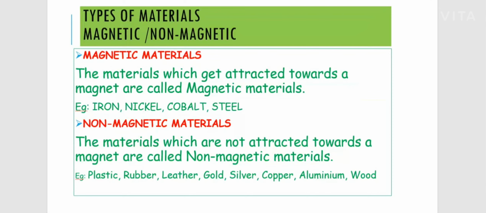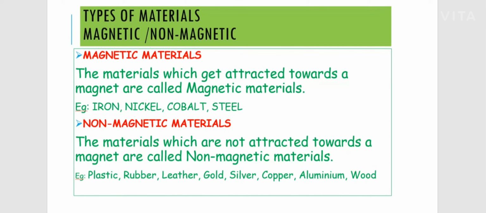In the next slide, the types of materials are classified into two types, magnetic and non-magnetic. Magnetic materials we have just discussed. All materials do not have the magnetic property. All materials are not attracted towards iron.